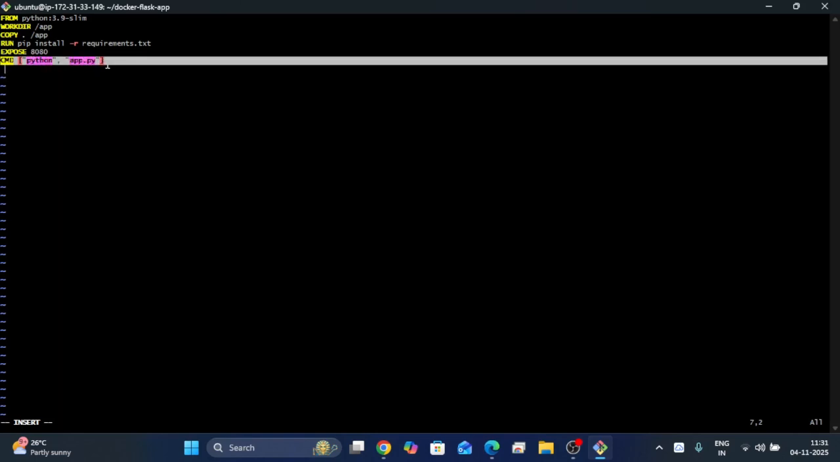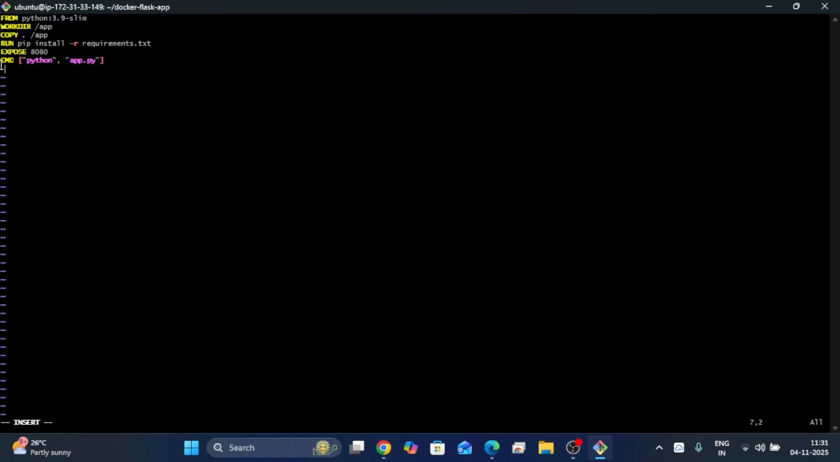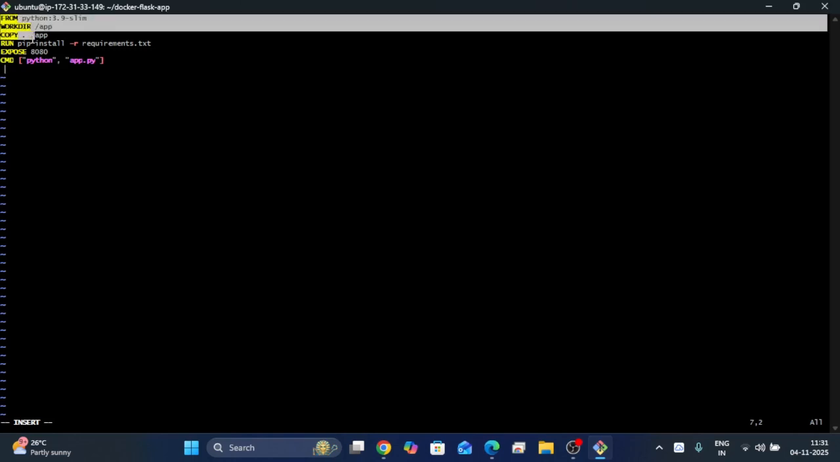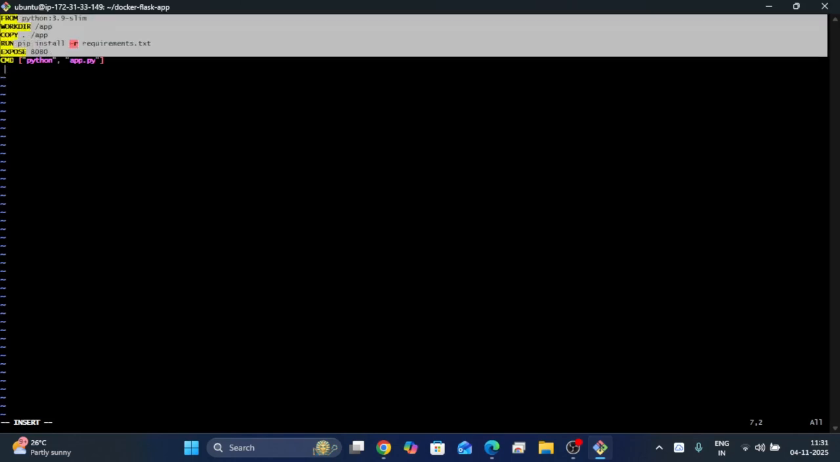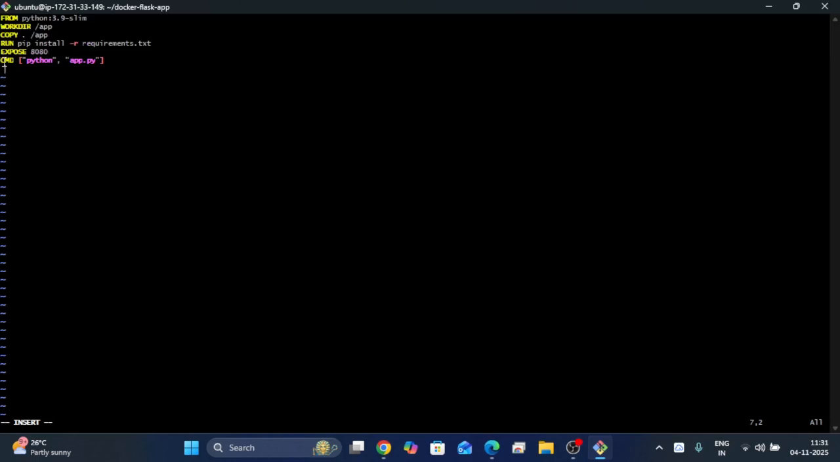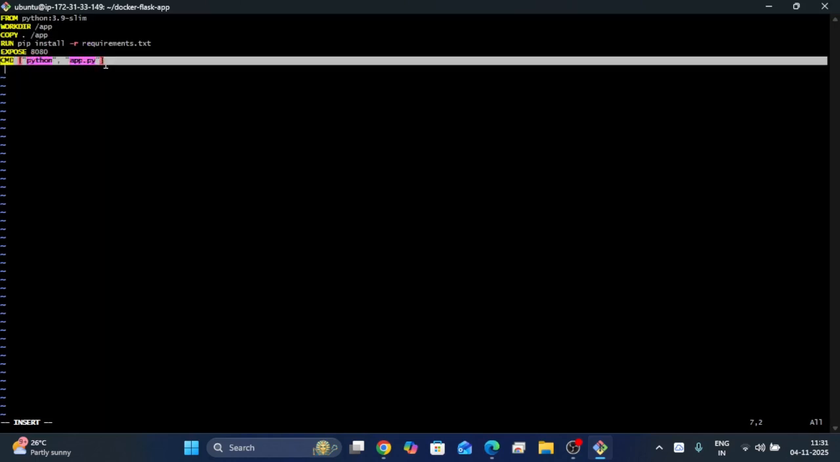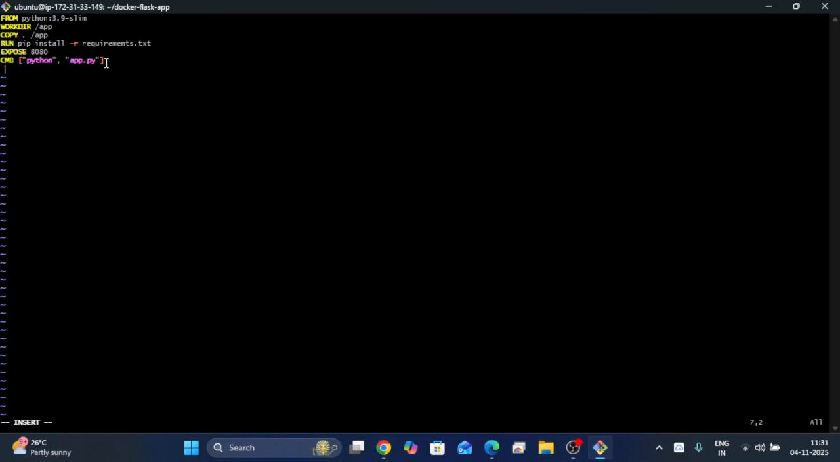The CMD command will execute while running the container. Okay, these commands will execute while building the image. These commands will execute while running the container. Okay, save it.